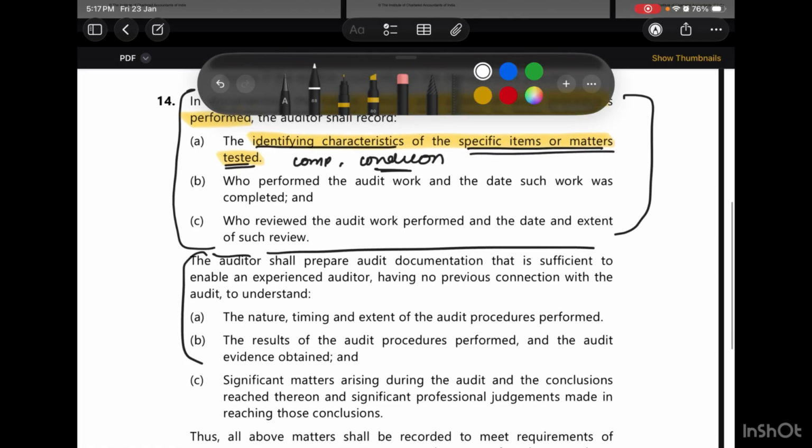Then after that, we have to give two things: who performed the audit work and when, and who performed the review and when. Firstly, who performed the audit work and the date such work was completed. Then who reviewed the audit work performed, and the date and extent of such review.